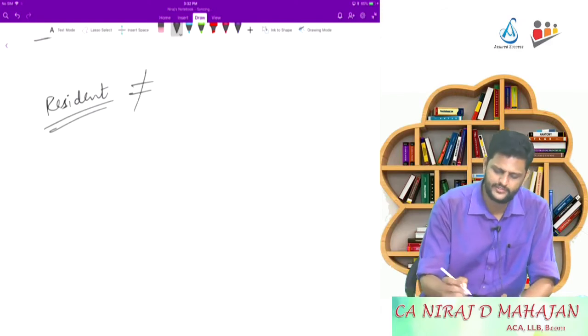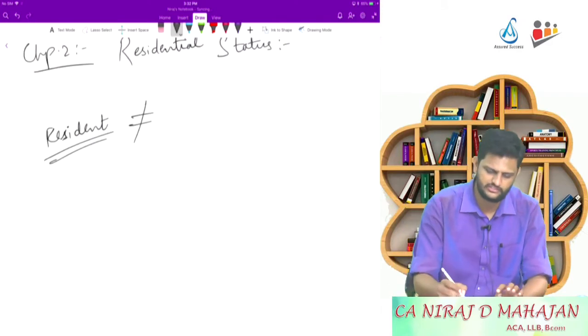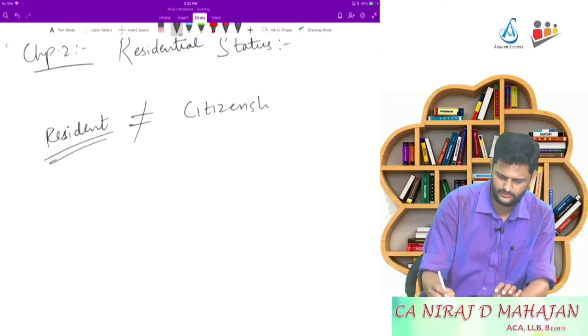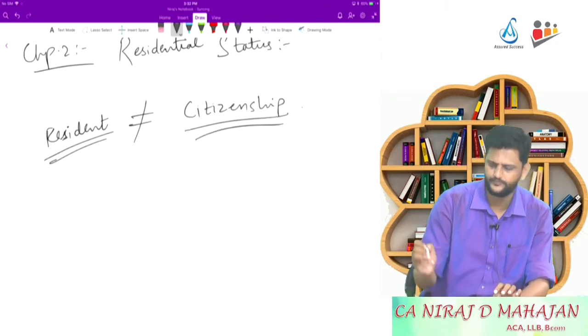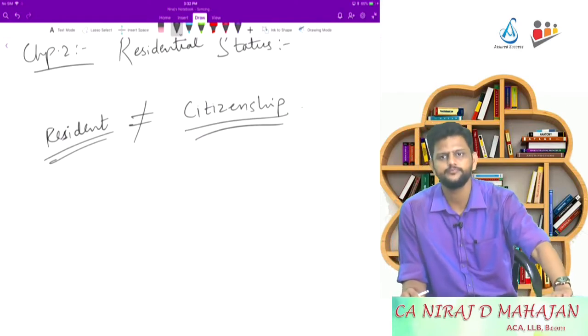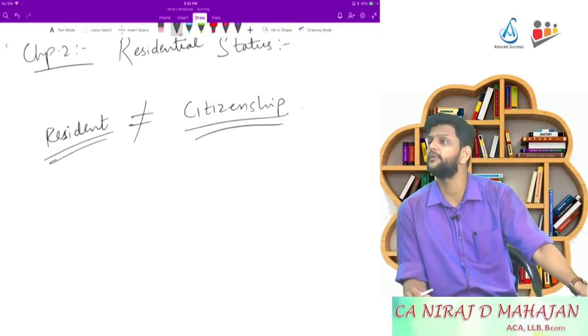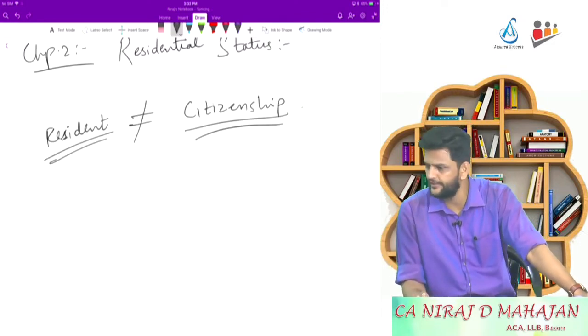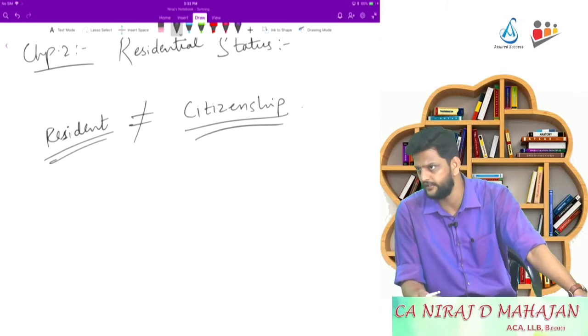So who is a resident and who is a non-resident? First of all, this completely doesn't depend on citizenship. Is it clear? What do you mean by citizenship? You get citizenship by birth. Maybe you migrate to some other country and you get citizenship rights of that country. You get voting rights of that country, and so on.